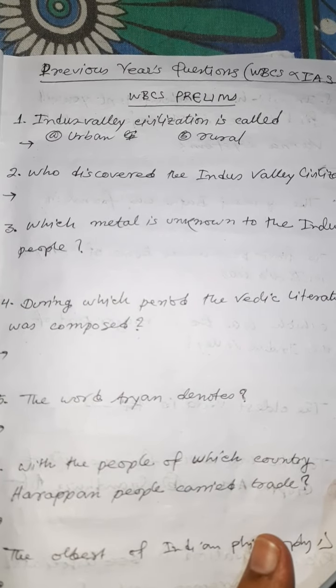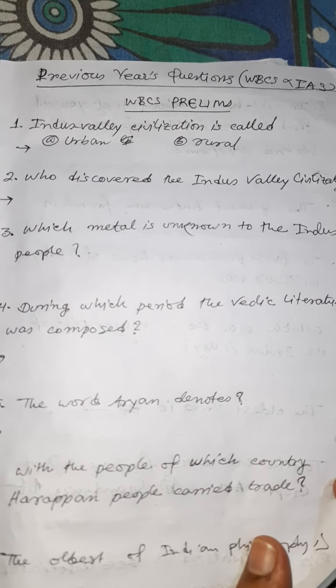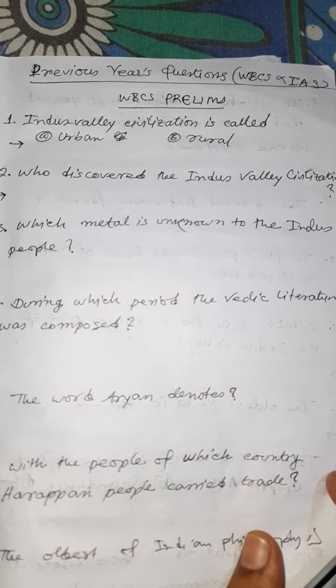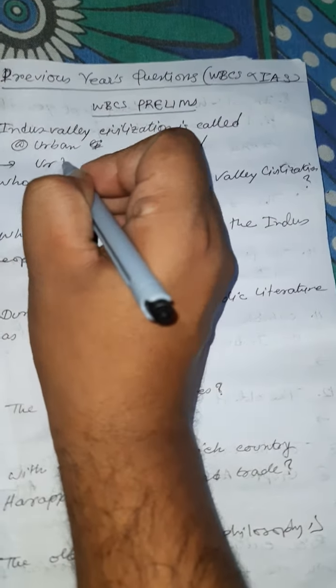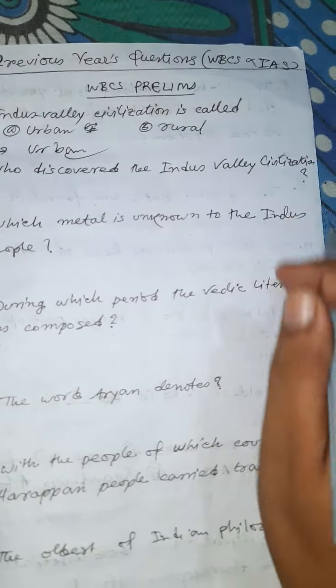Previous year questions, WBCS prelims. The Indus Valley civilization is called an urban civilization. Answer is urban civilization.